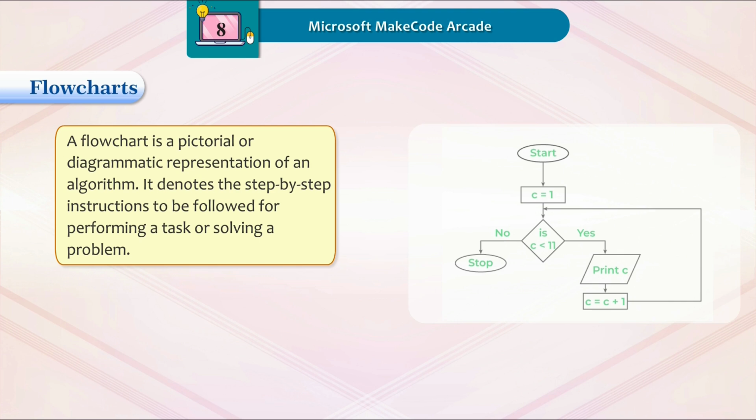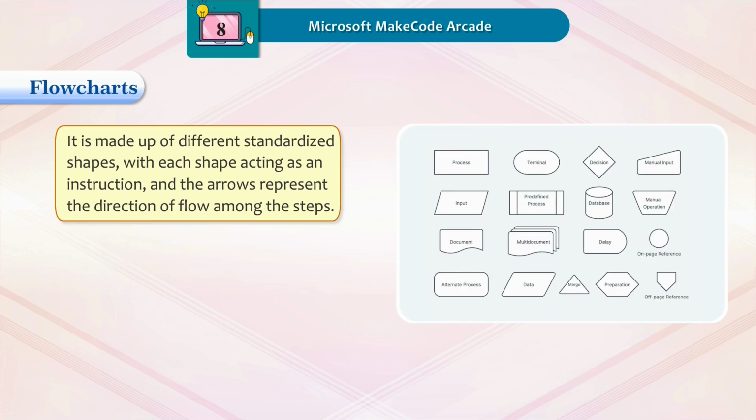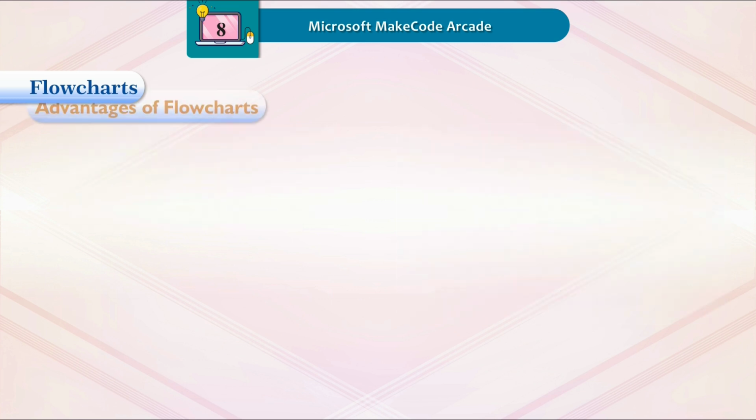Flowcharts. A flowchart is a pictorial or diagrammatic representation of an algorithm. It denotes the step-by-step instructions to be followed for performing a task or solving a problem. It is made up of different standardized shapes, with each shape acting as an instruction, and the arrows represent the direction of flow among the steps.